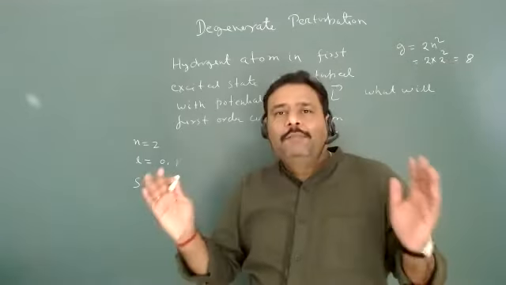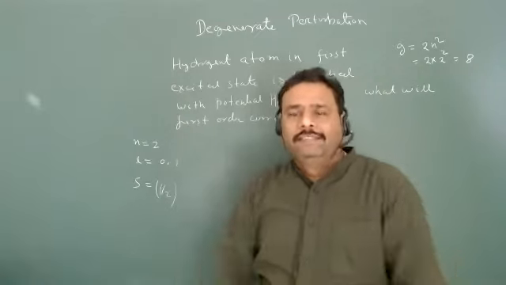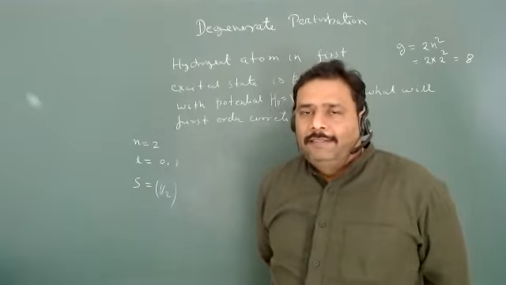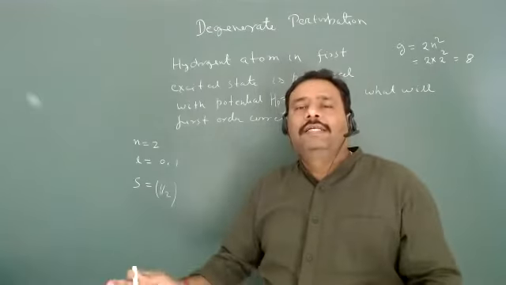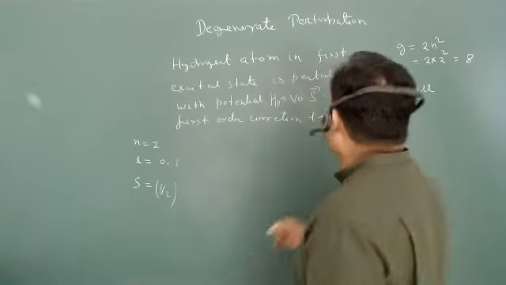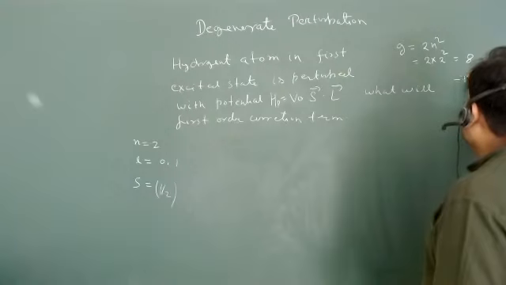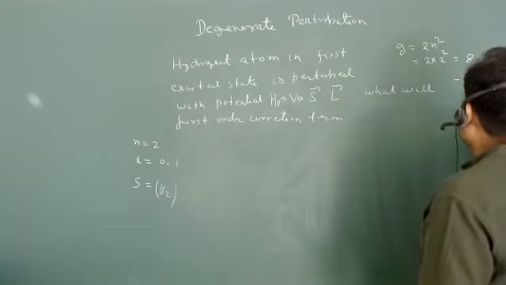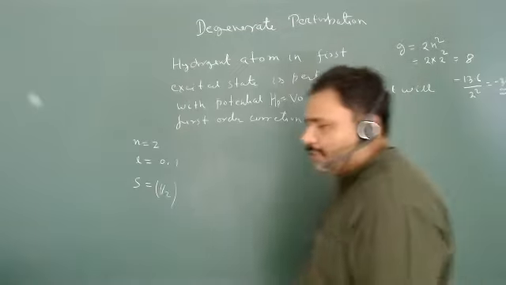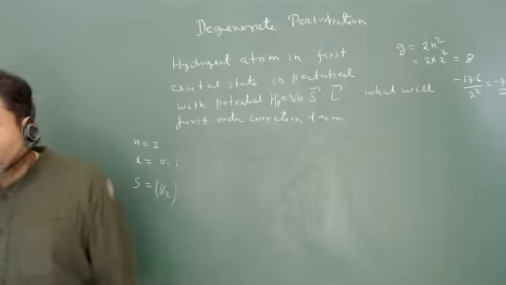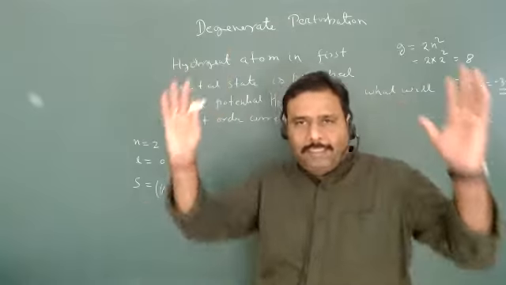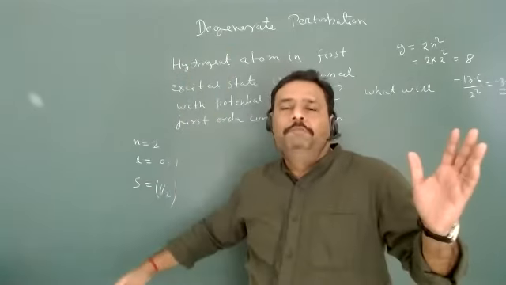So this H0 matrix will be an 8 cross 8 matrix. Are you getting my point? And what will be the diagonal term? The diagonal term will be the eigenvalue, and each and every diagonal term is given by minus 13.6 by 2 square. That will be minus 3.4. This is all about the first excited state. Now you can imagine that your original Hamiltonian is 8 cross 8 and every diagonal term is the same.